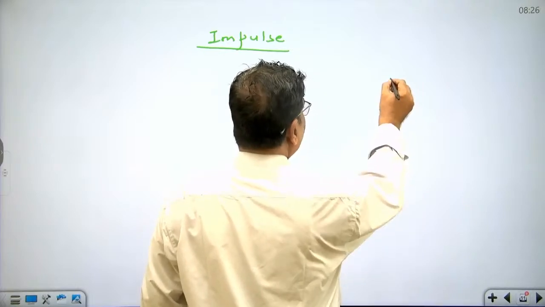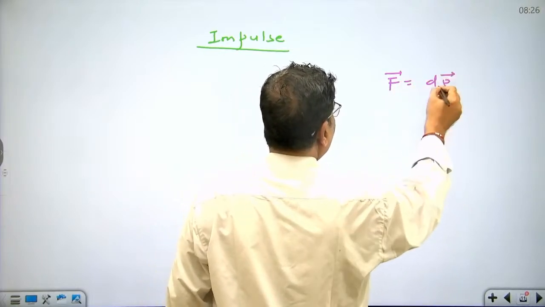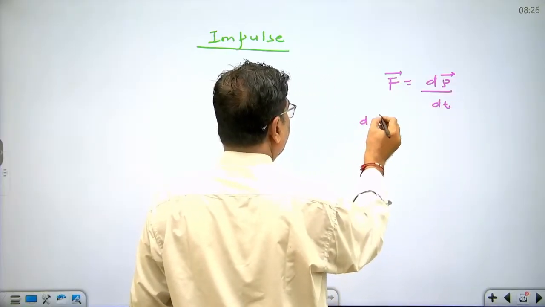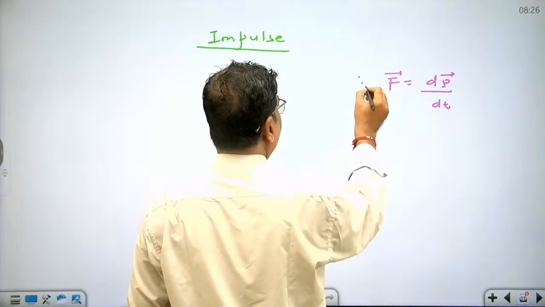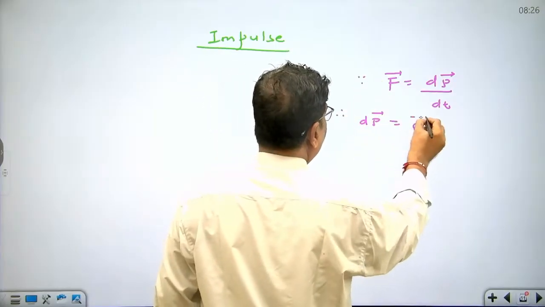According to Newton's second law, F equals dp/dt. So dp is what? F dt.